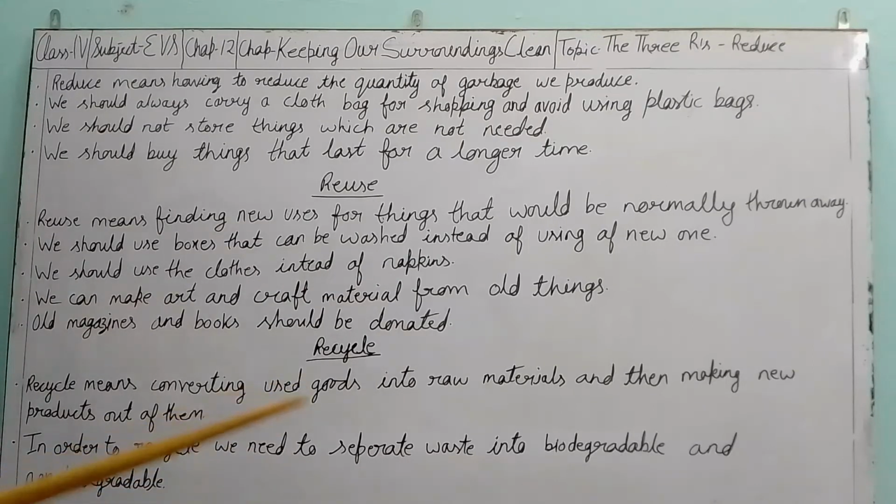We should use cloths instead of napkins. Normally it is in the tradition, and also in some table manners, that people use napkins and tissues to wash, to clean their hands, to wipe. But it should be reduced, because the napkins and tissue paper are used only one time. After that, they are thrown in the dustbin as waste.